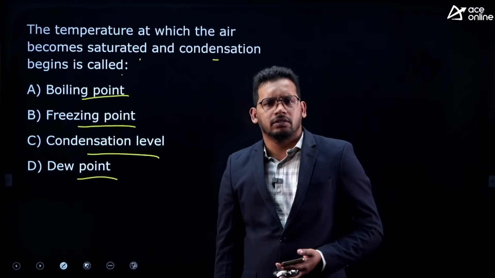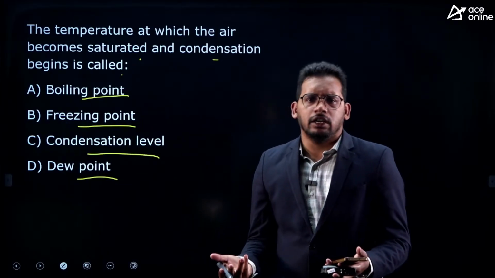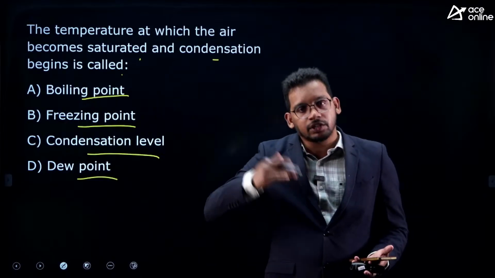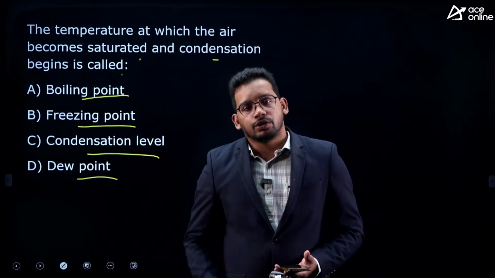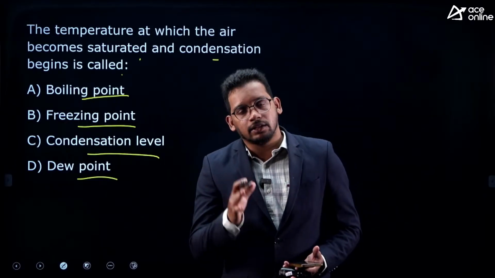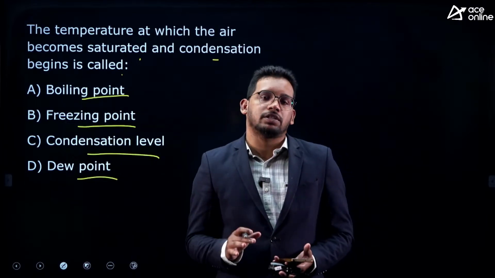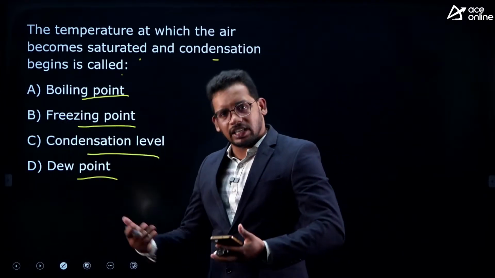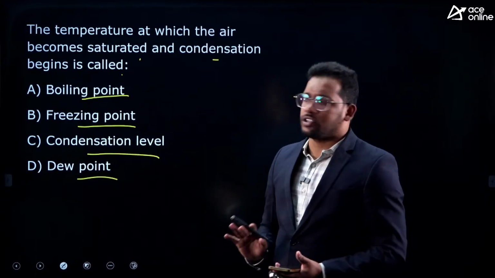What is saturation? When you study for your maximum capacity of 12 hours per day, you get saturated. That means you reached your maximum capacity. So when air reaches its maximum capacity to hold the moisture, then it is called saturation. It reached its maximum capacity to hold moisture.